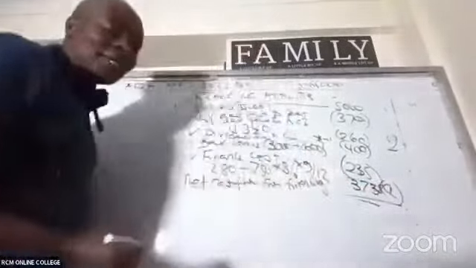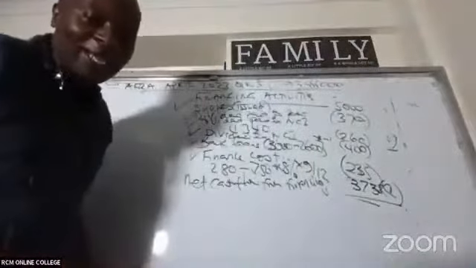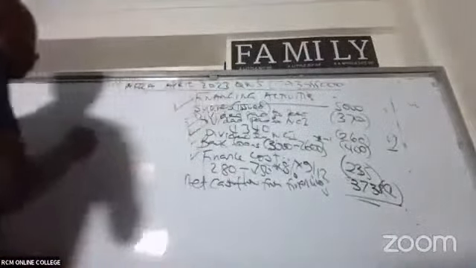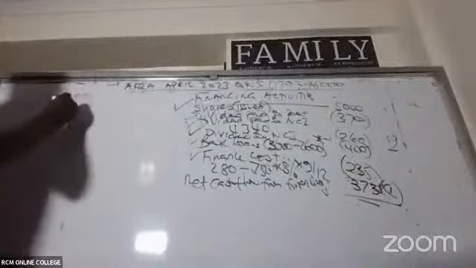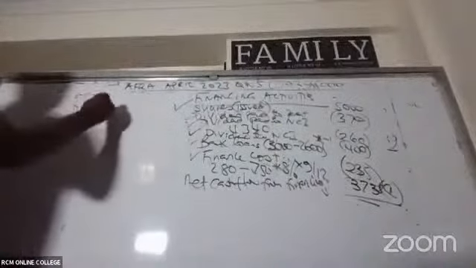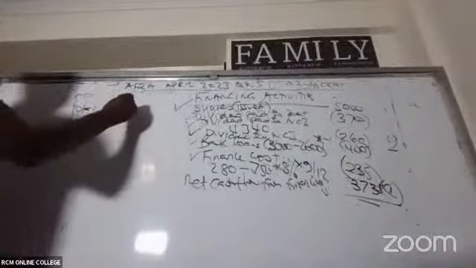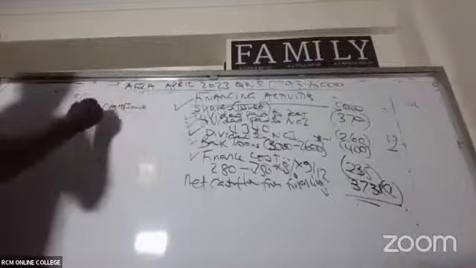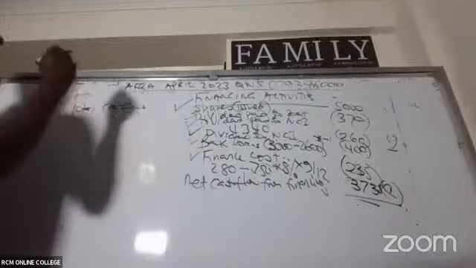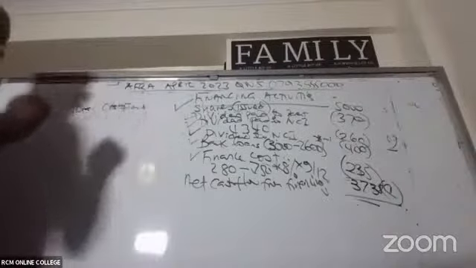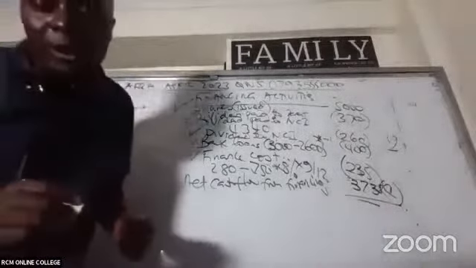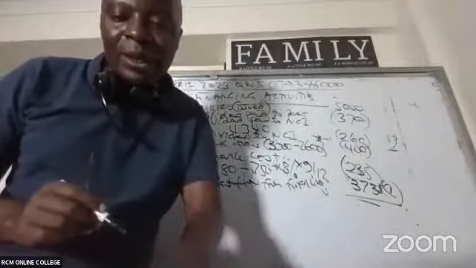So then come and give me the total cash flows. What do we have here? We have A, operating, plus investing, plus financing.